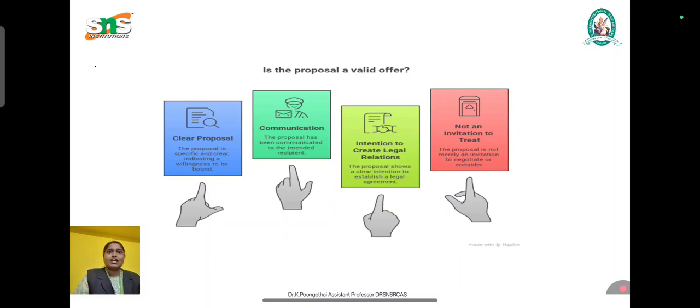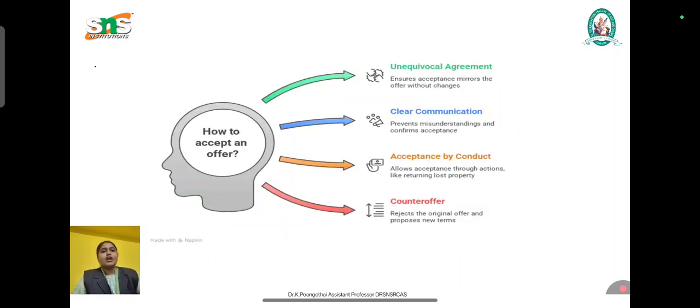The next thing we can see is acceptance. Acceptance is the act of accepting an offer. If we are accepting an offer, we have to make it clear. Acceptance is the unconditional assent given by the offeree to the terms of the offer. When the person to whom the proposal is made signifies his assent, the proposal is said to be accepted.